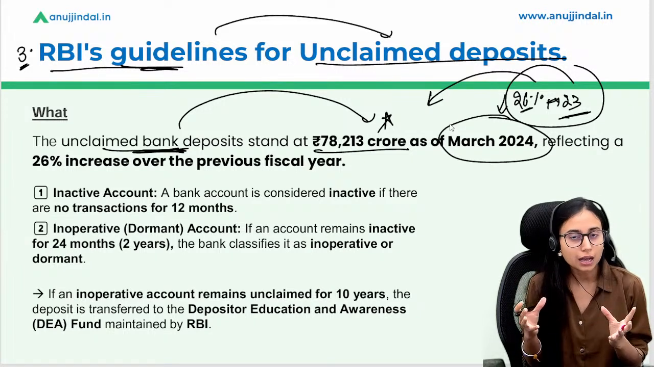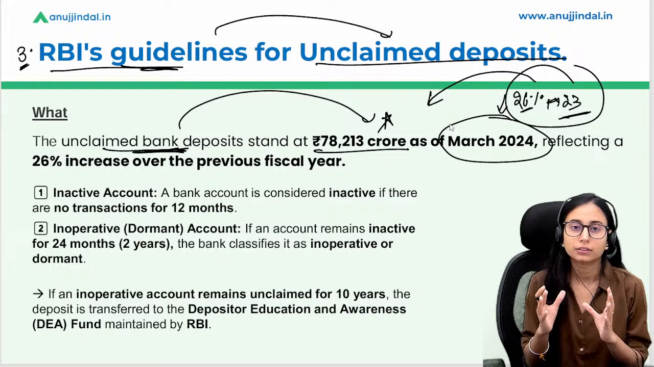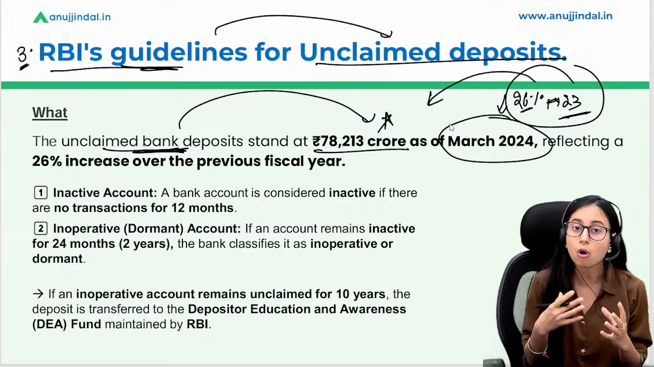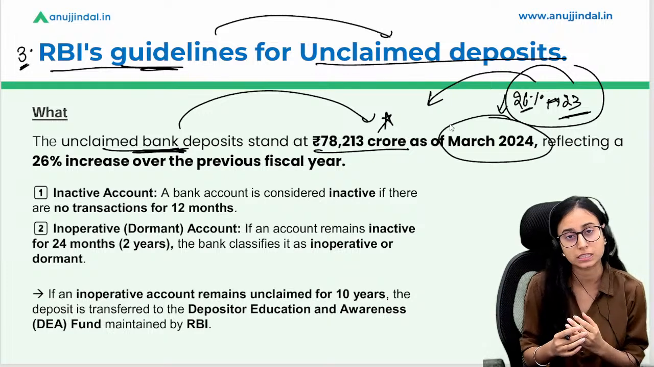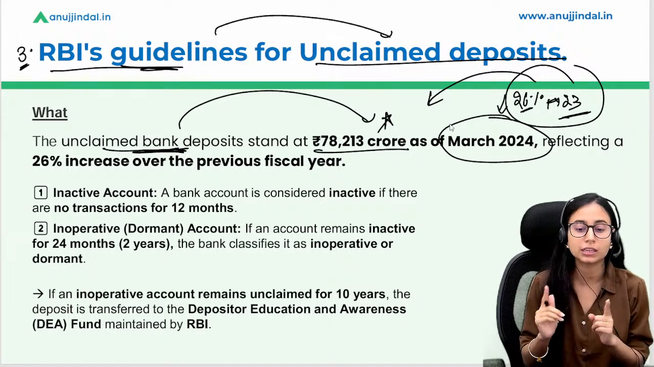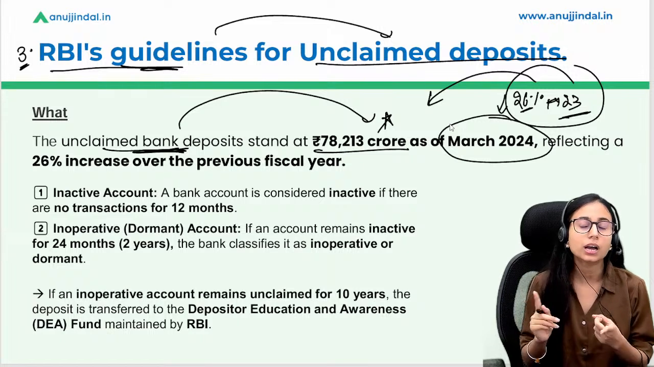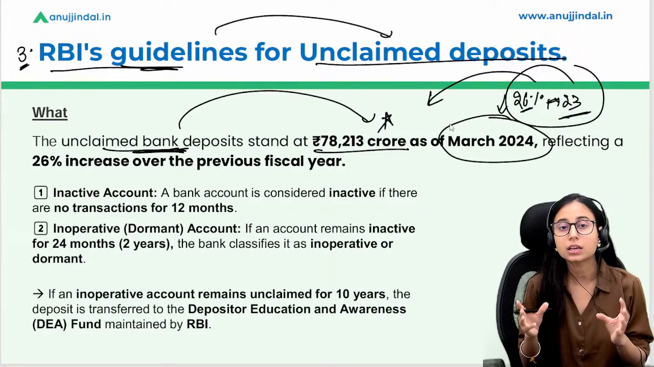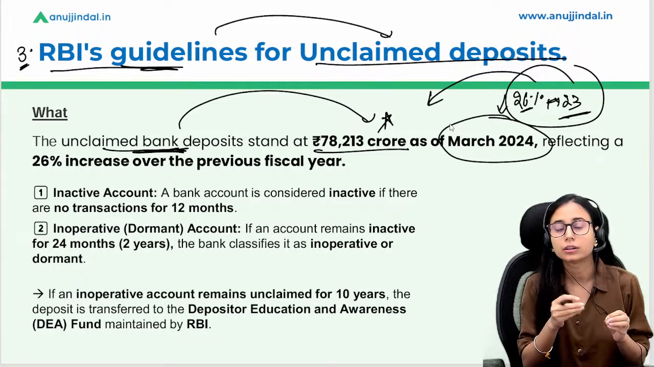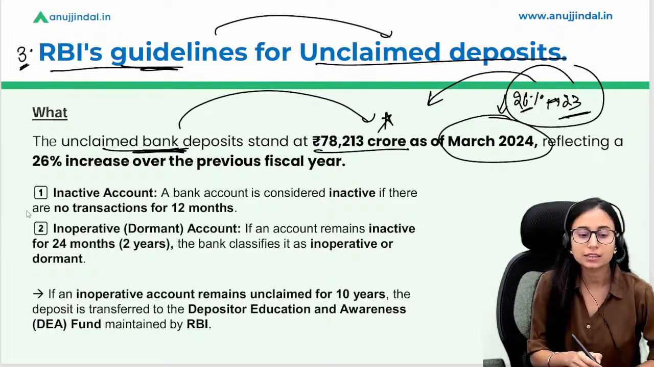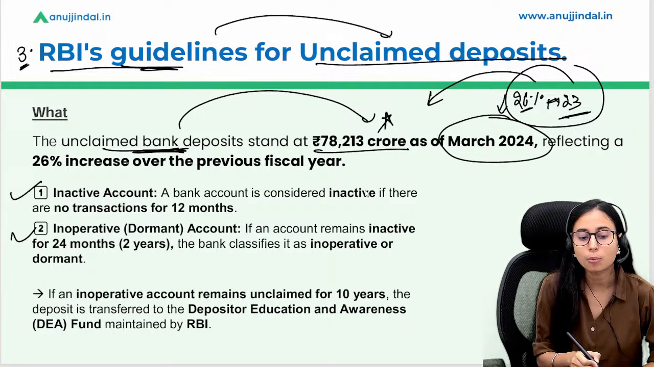Now the RBI, or we can say the banks, are managing such funds. They are still keeping such funds. Now there is some cost associated with managing such funds, and that is the reason we want these unclaimed deposits to be reduced over the period of time. Now the unclaimed deposits are being, we can say, allocated or raised from two kinds of accounts. The one is inactive account and inoperative account.